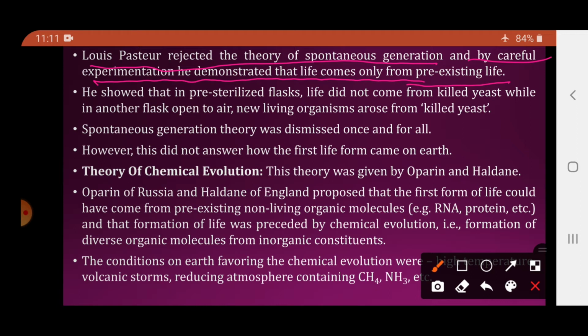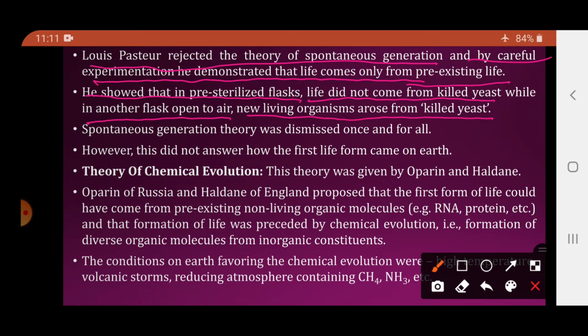So which experiment did he perform? He showed that in a pre-sterilized flask, life did not come from the killed yeast, while in another flask open to air, new living organisms arose from the killed yeast.